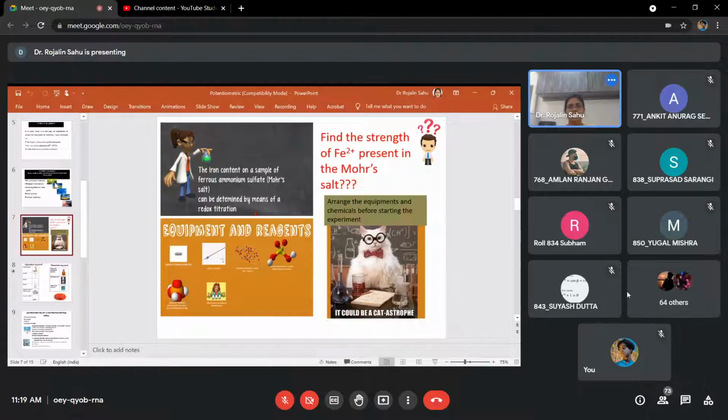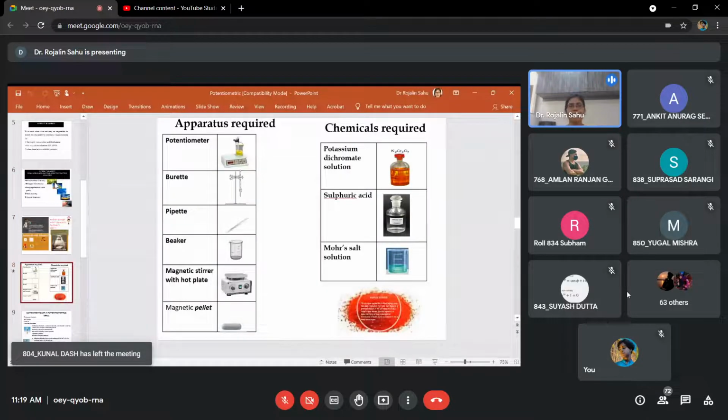So these are the apparatus used here. Potentiometer: this is the instrument used to determine the EMF change in the medium or in your test reaction. So the potential changes we are measuring by using the potentiometer. Burette: here you will take your potassium dichromate. Pipette: you will use it to measure the Mohr's salt solution.